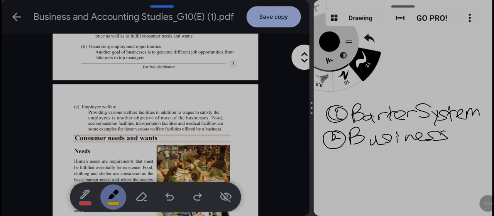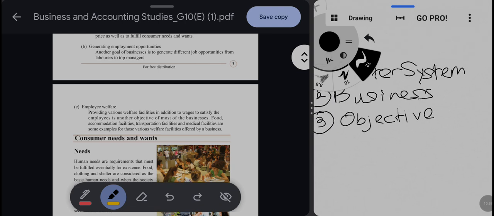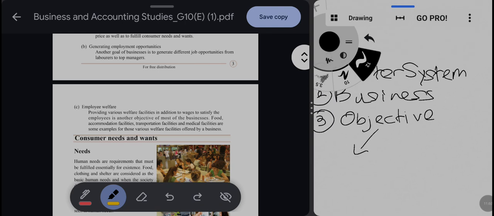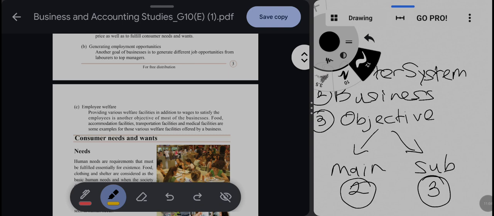Those are some sub objectives of the business. So we have studied the objectives of the business. They are divided into two parts: the main objectives and sub objectives. There are three sub objectives and two main objectives.